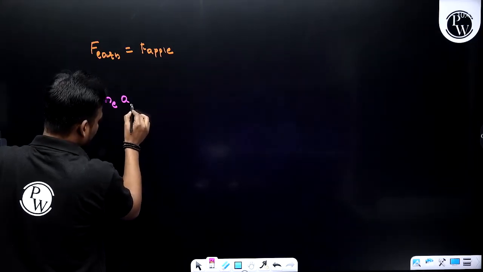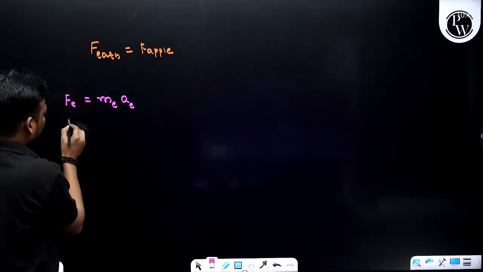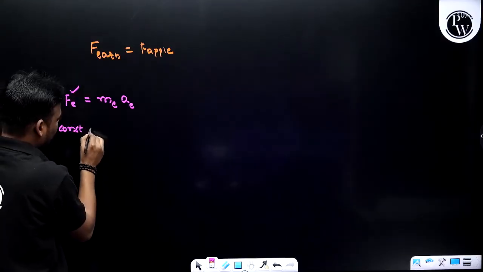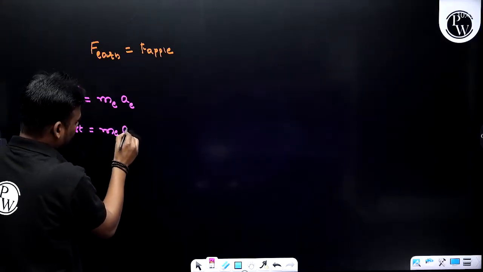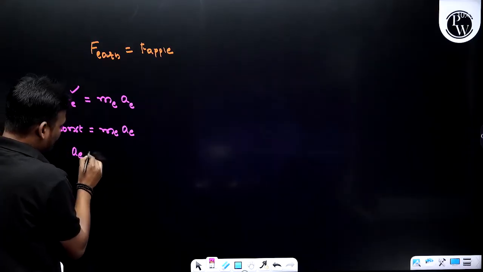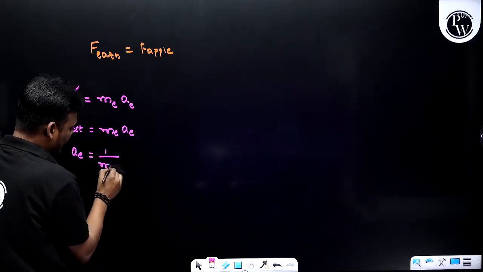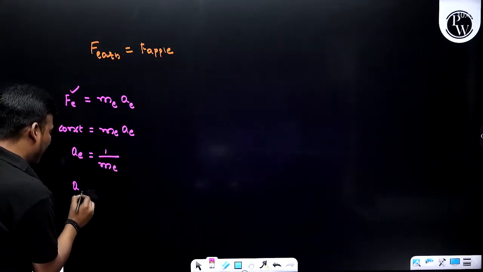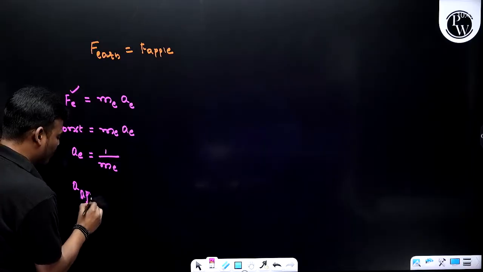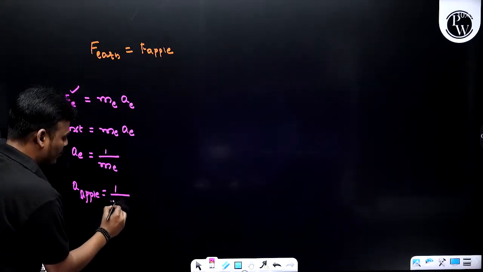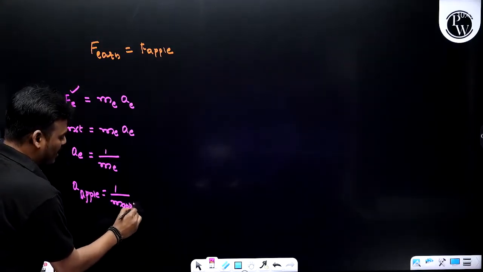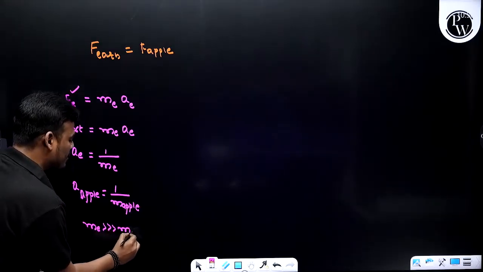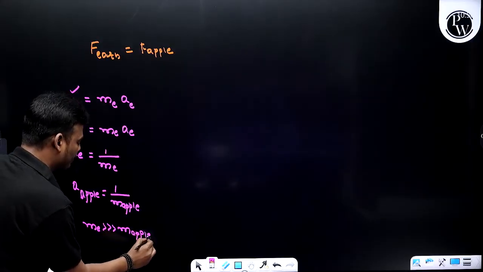Here F is a constant in both cases, so this can be written as ME AE, and the acceleration produced in the Earth is inversely proportional to the mass of the Earth. In the same way, the acceleration of the apple is inversely proportional to the mass of the apple. And the mass of the Earth is much greater than the mass of the apple.